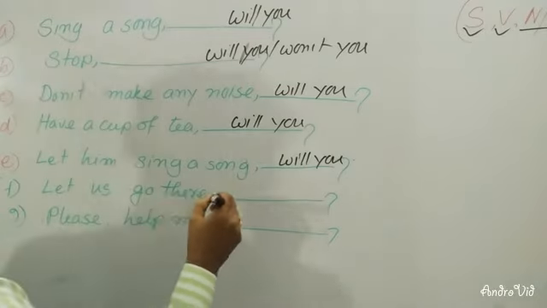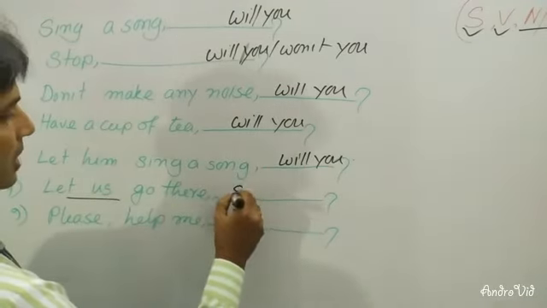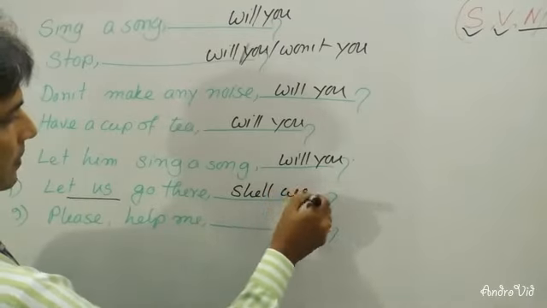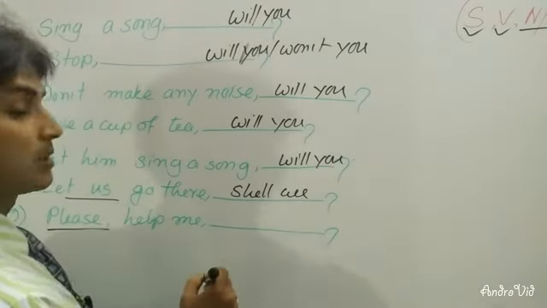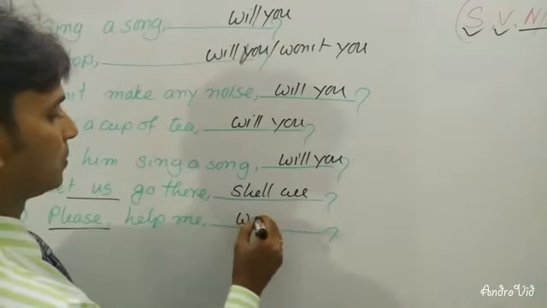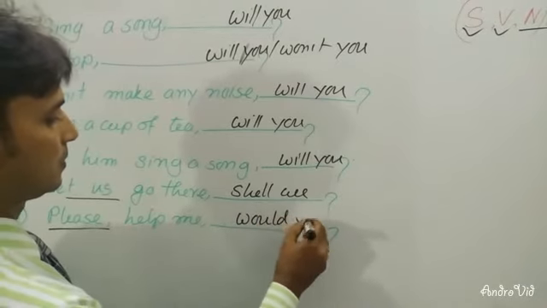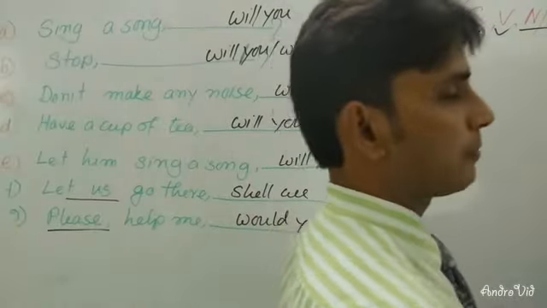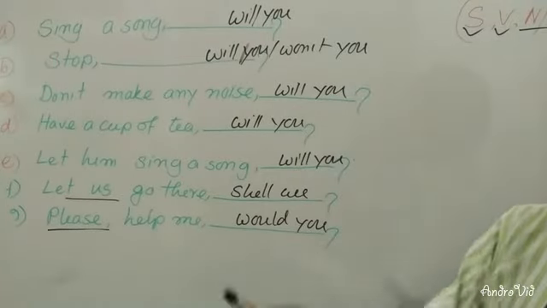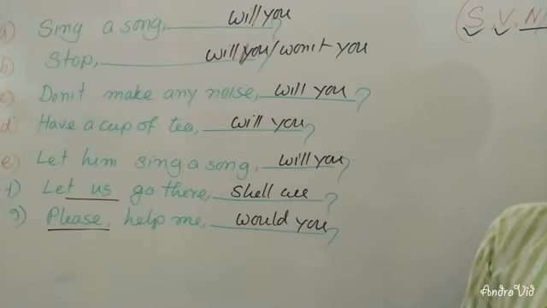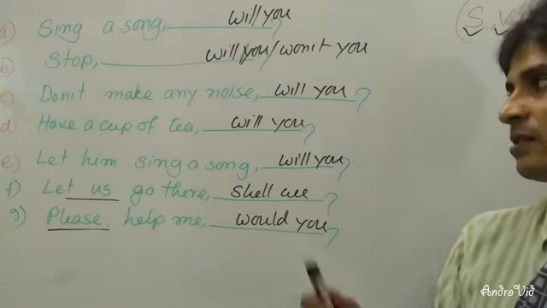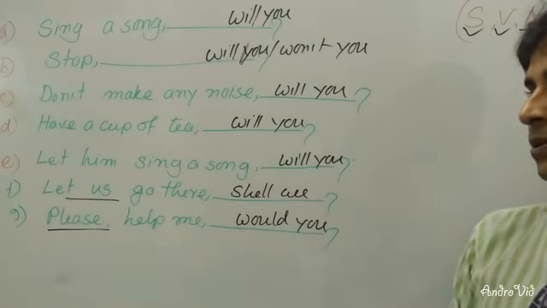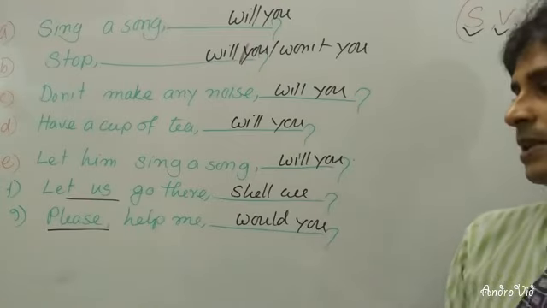Let us go there. If there is let us, you will have to use shall we. Or please help me. If there is the word please, it is politely requested, so you will have to use wouldn't you or would you. Dear learners, for imperative sentences you will have to use these types of words. Sing a song, will you or won't you? Stop, will you or won't you? Don't make a noise, will you or won't you? Have a cup of tea, will you? Let him sing a song, will you? Let us go there, shall we? Please help me, would you?